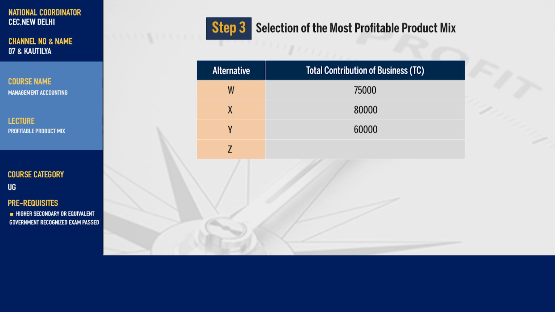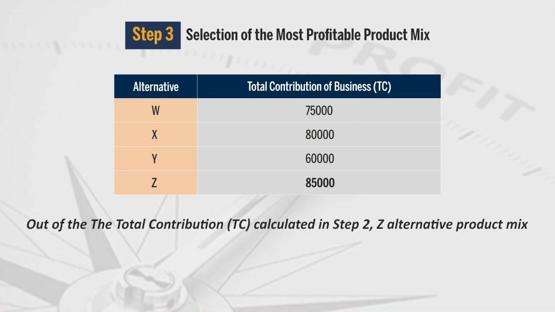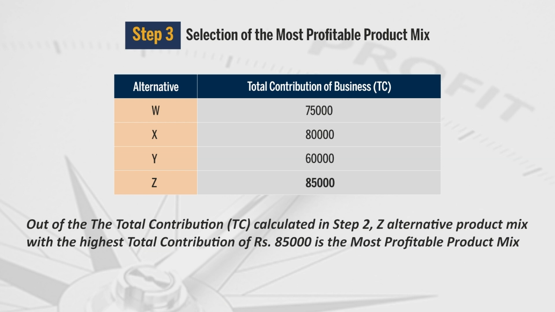Friends, you can see that in the last alternative, we have got the maximum total contribution, that is rupees 85,000. So here, out of the total contribution calculated in step 2, Z alternative has the maximum total contribution of rupees 85,000, and therefore it is the most profitable product mix for our answer.